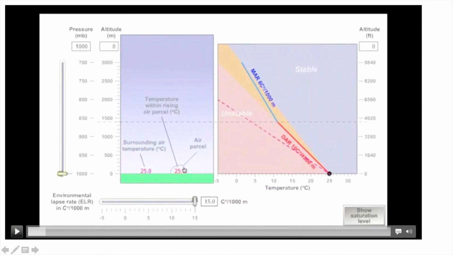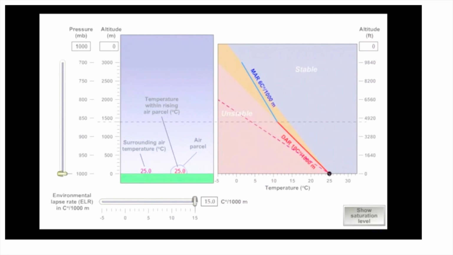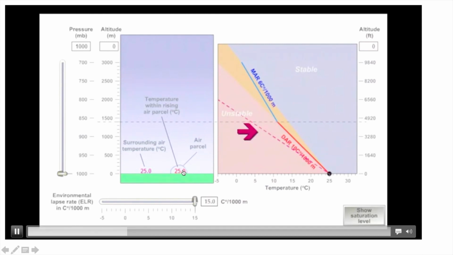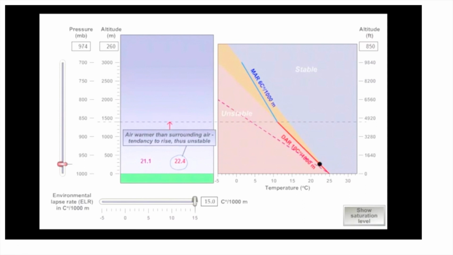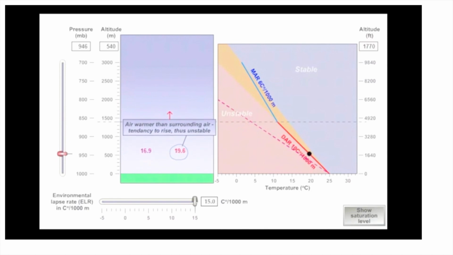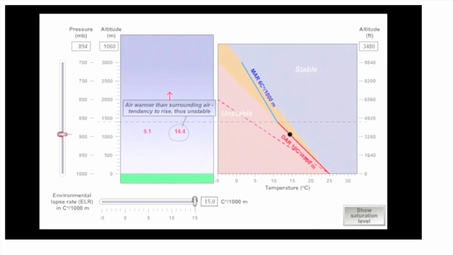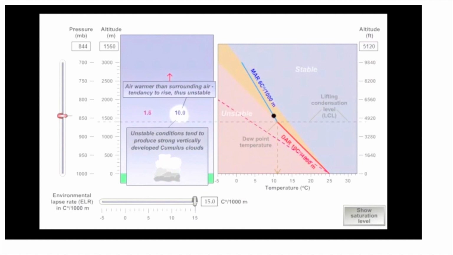So we have one ambient, that is 25 degrees, and the parcel is having 25 degrees Celsius. Both are having same temperature on the Earth's surface. As it moves up with time, you can see the parcel's temperature will be more than the ambient temperature. See, it is 21.1, it is 22.4. So warmer than the surrounding. So that means there is a tendency to rise, and that's why it is unstable. So we have unstable conditions.